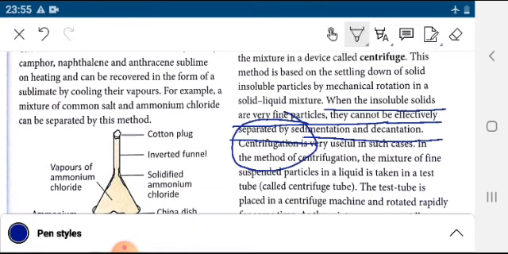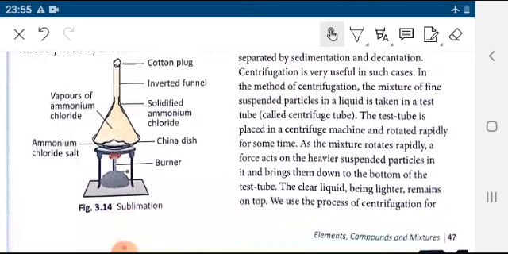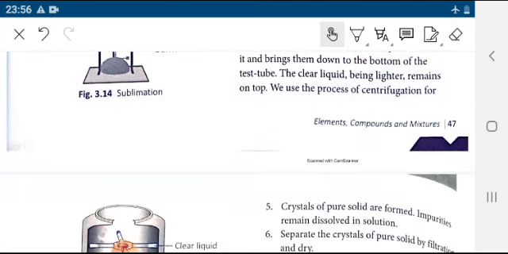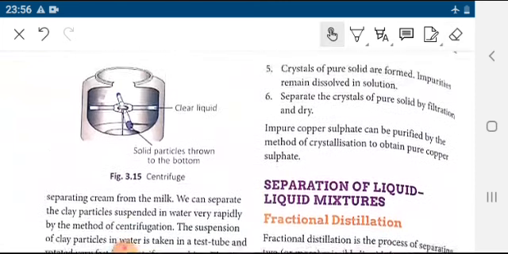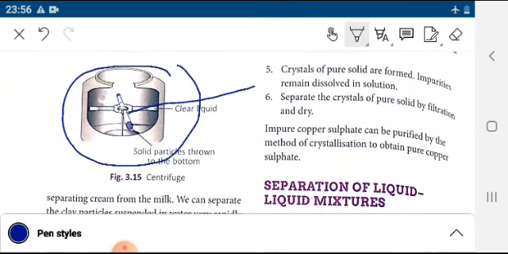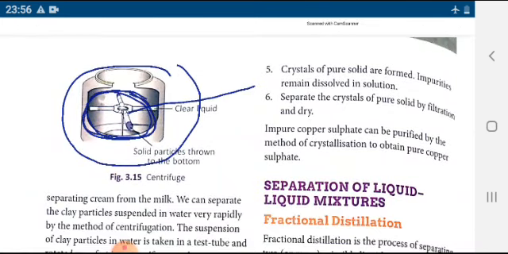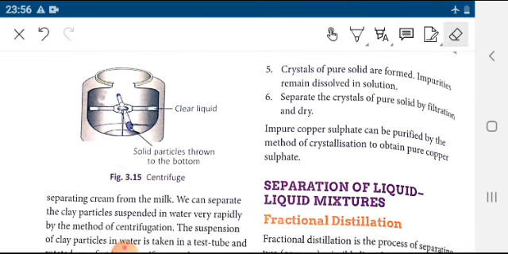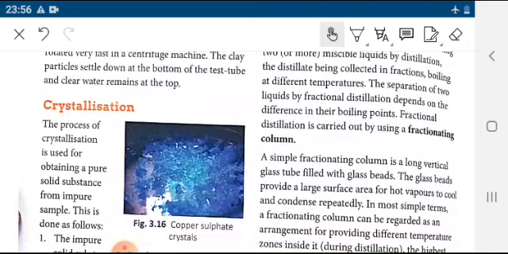In that case, centrifugation is a very useful method, and due to the mixture rotating rapidly, a force acts on the heavier suspended particles and brings them down to the bottom of the test tube. So this process is known as centrifugation. You can see the centrifugation machine. This is the paddle, and when the mixture is placed in this, it rotates at a very high speed. Therefore, the heavier particles settle down and the lighter particles float away. So this is the centrifugation process.